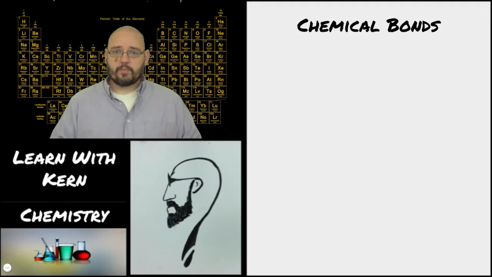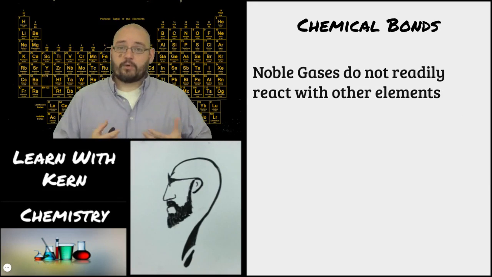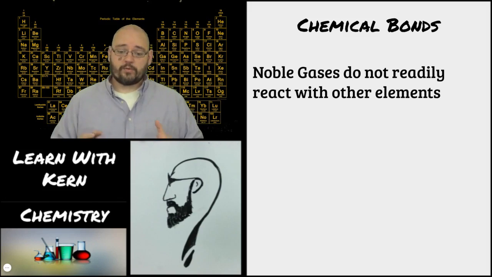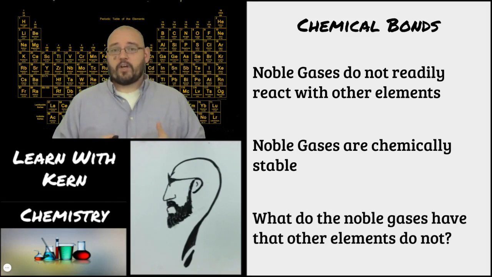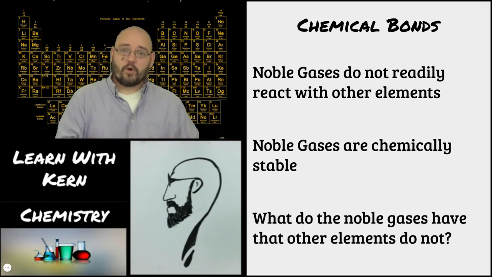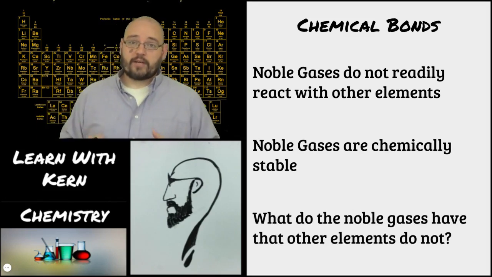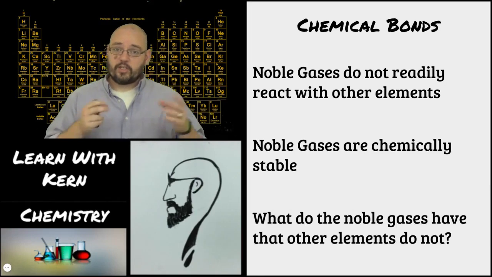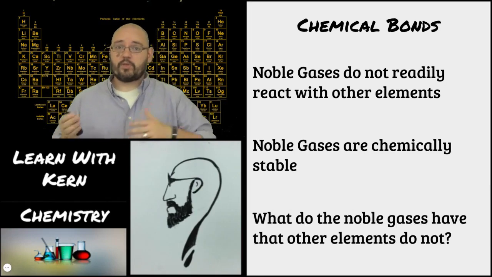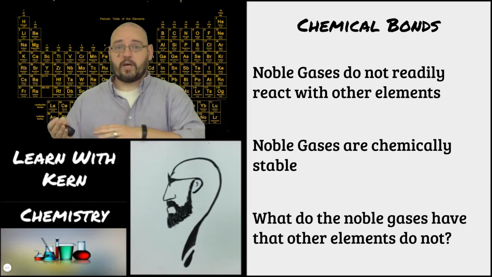So to talk about that, we have to remember something about the elements. There's that one group of elements that don't actually react. They don't combine with things. The noble gases. The noble gases do not readily react with other elements. And the reason they don't do that is because they are already chemically stable. So what do noble gases have that other elements don't? Remember, the reason why we call them noble gases is because they don't interact with other elements. Just like noble people did not interact with common people, the noble gases don't interact with the common elements.